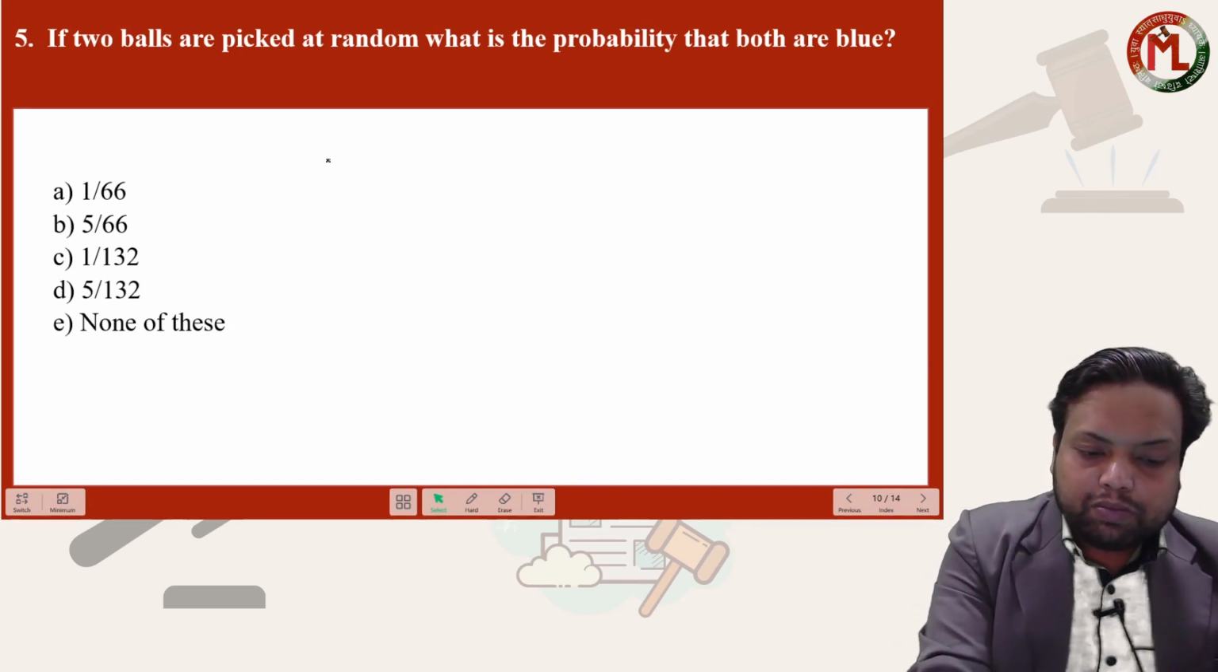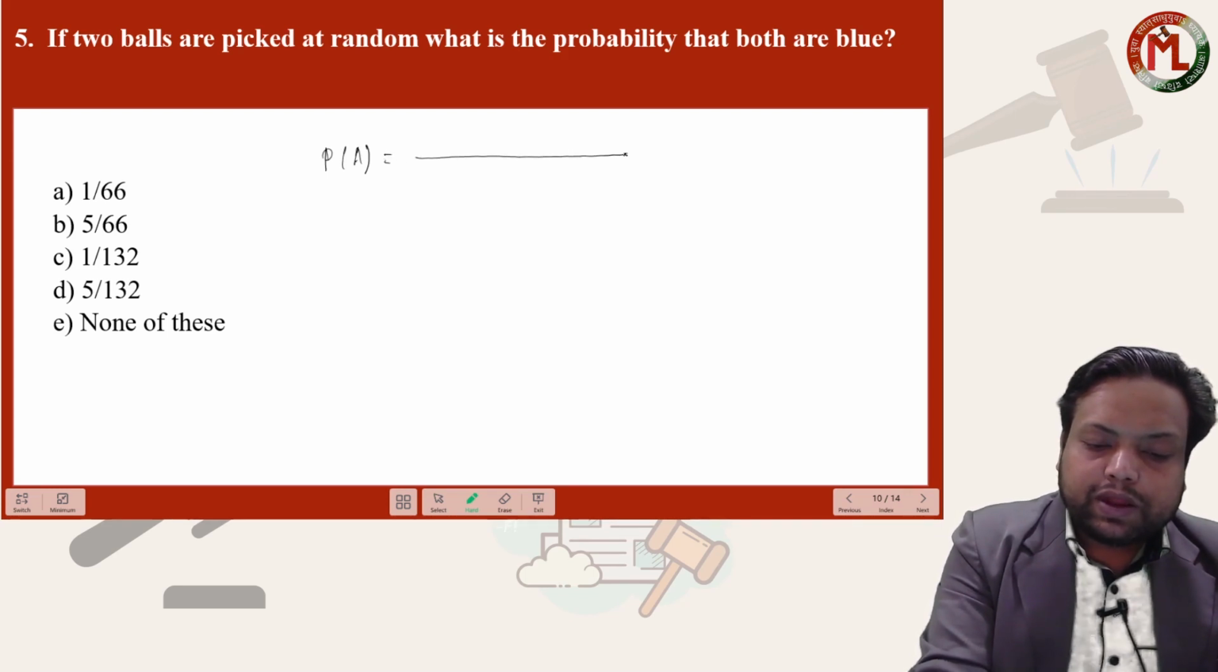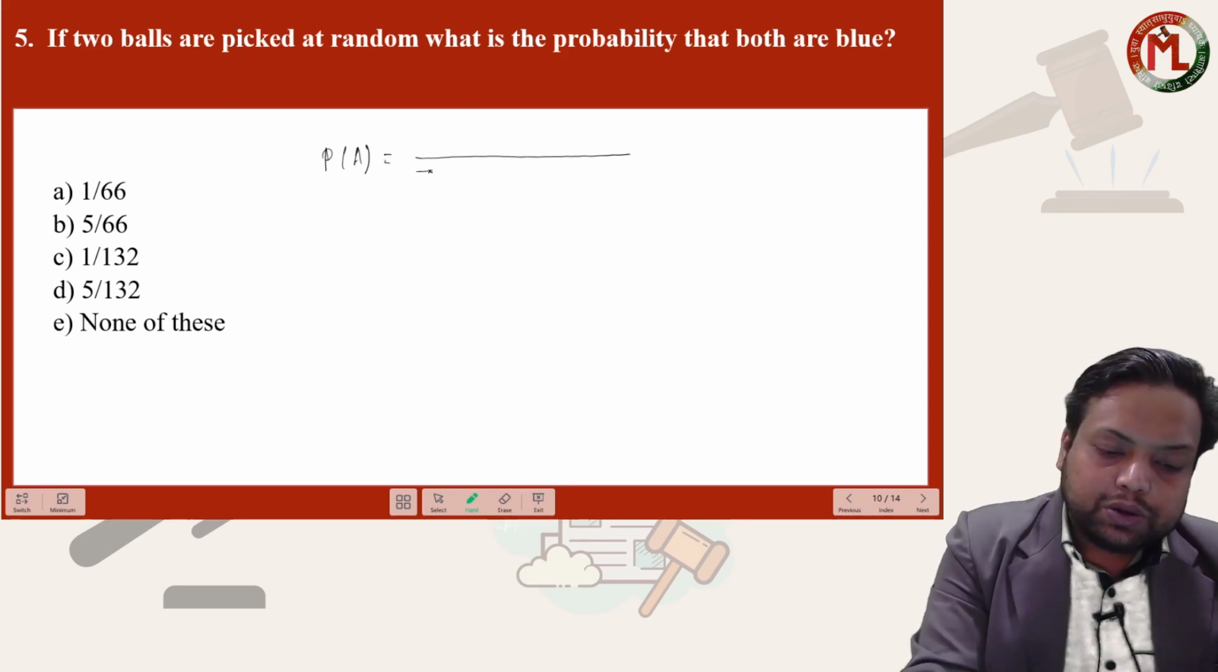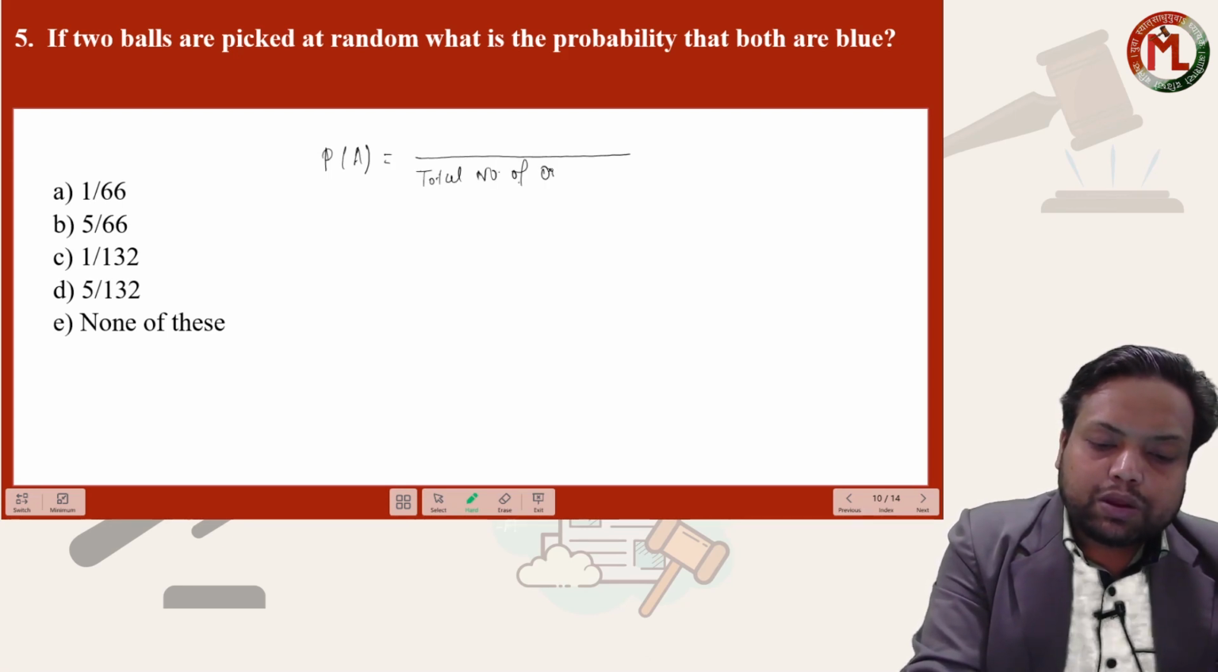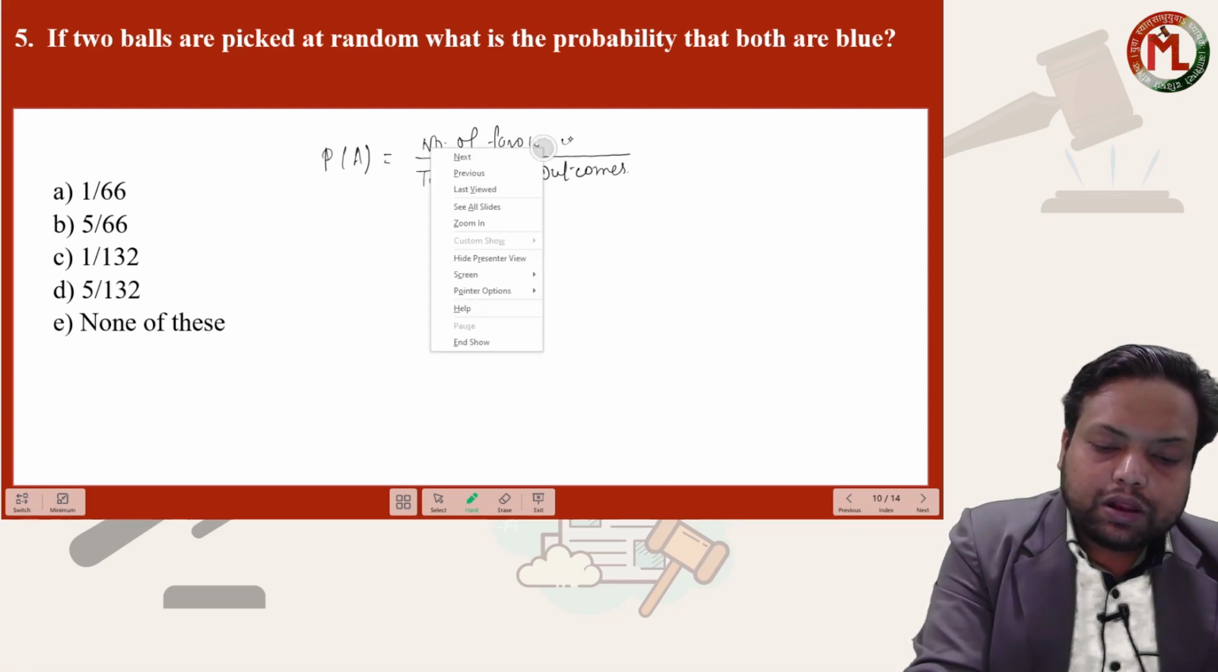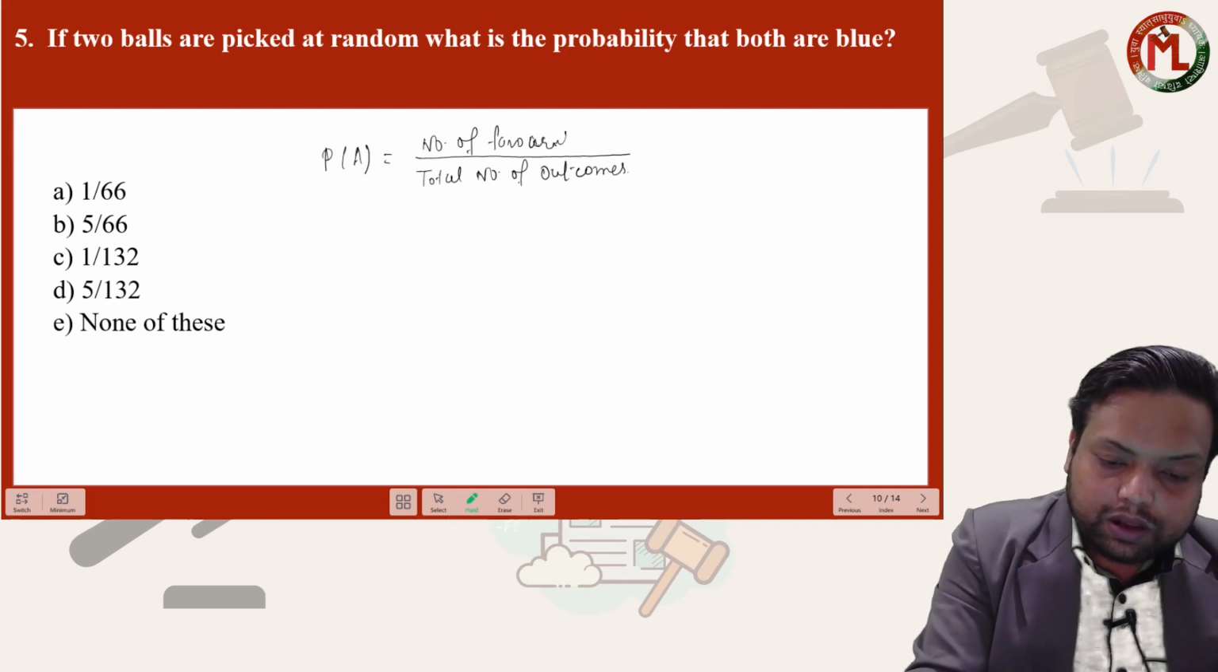Okay, we know the probability of an event A is a ratio. In the denominator part, we write the total number of outcomes, and in the numerator part, we write the number of favorable outcomes.